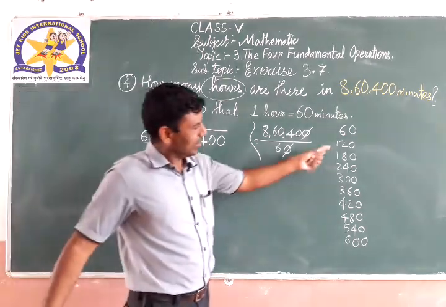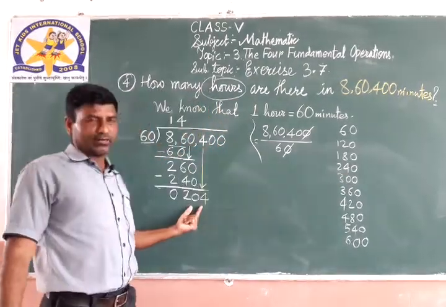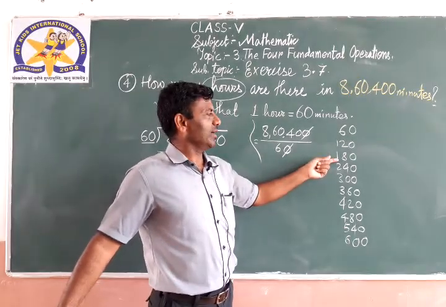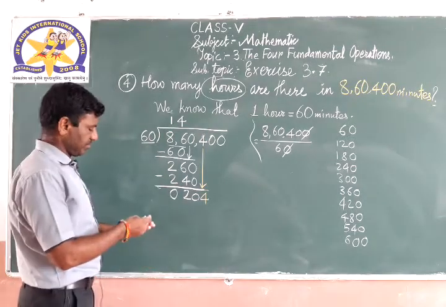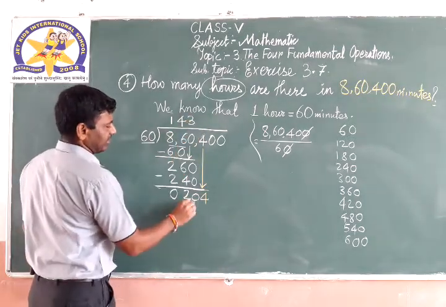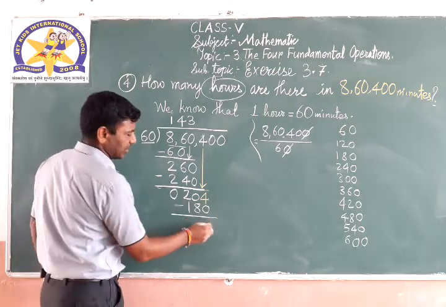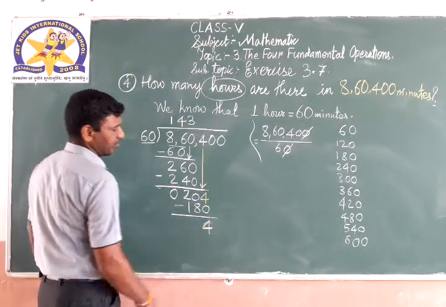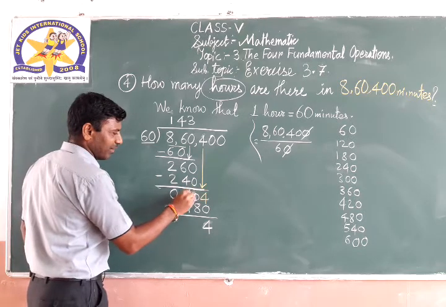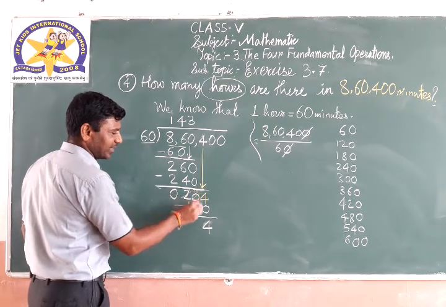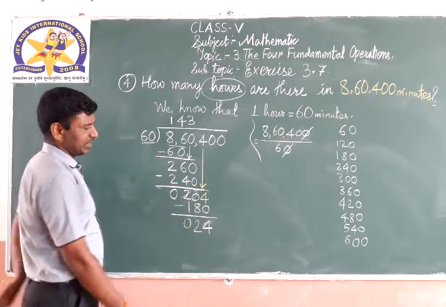204 is there. 240 is greater than 204. So 180. 6 3s are 18, 60 3s are 180. Subtract. 4 minus 0, 4. 0 minus 8 possible? No. Borrow from 2, it becomes 1. This 0 becomes 10 minus 8, 2. 1 minus 1, 0. 24.